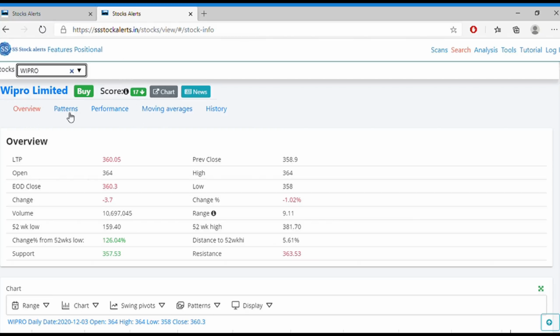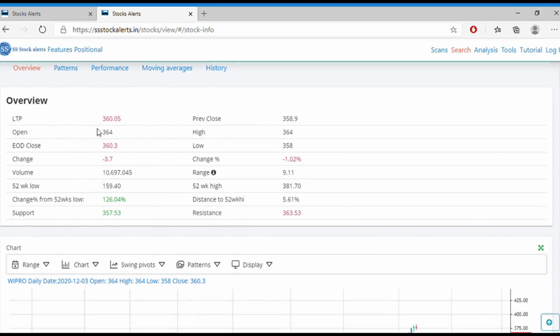From here, we will get all the technical information related to the stock. We'll get the chart patterns, and we can see everything from here. Let's go through it one by one. Here we have the LTP and these things, which everyone knows.